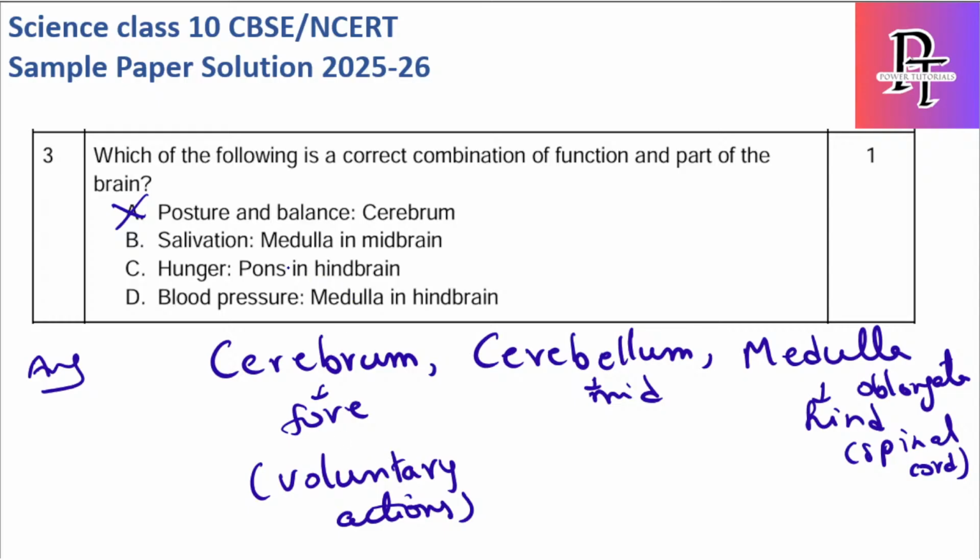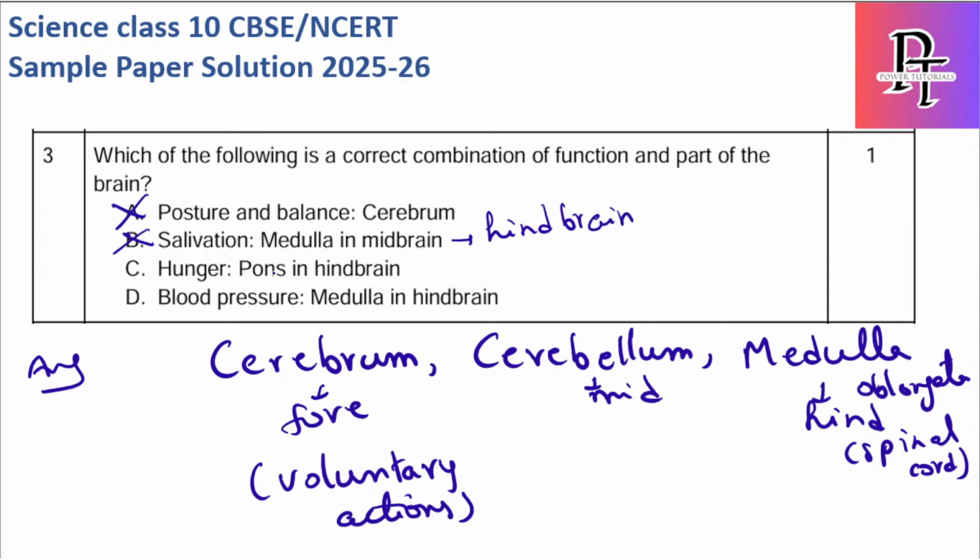What about salivation? Yes, it happens involuntarily, it happens through medulla, but medulla is not present in midbrain, it is present in hindbrain. So that's why this is wrong. It can be correct if it is mentioned hindbrain. Hindbrain is all the back side.